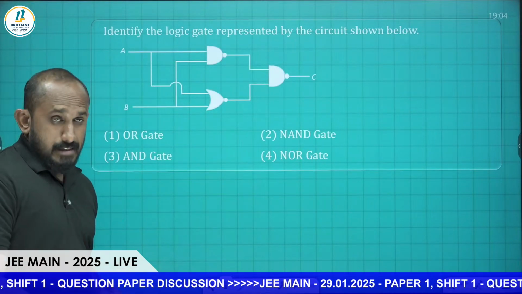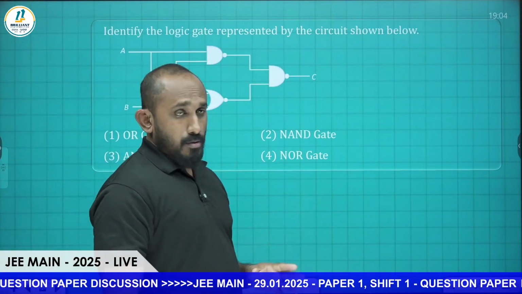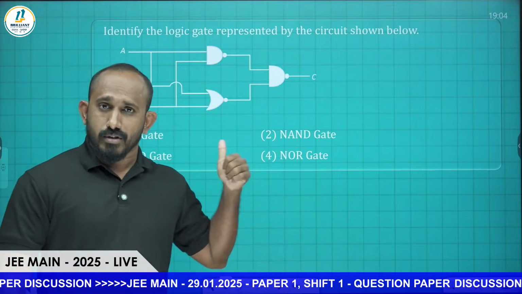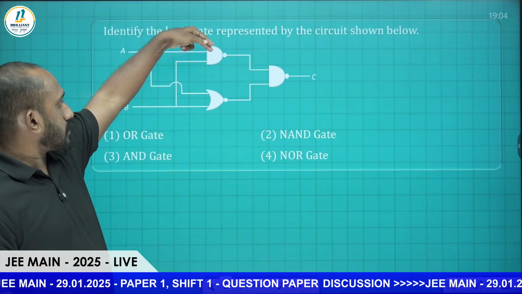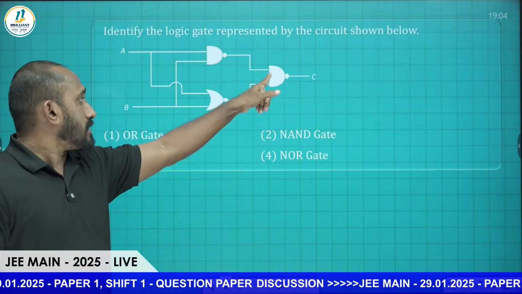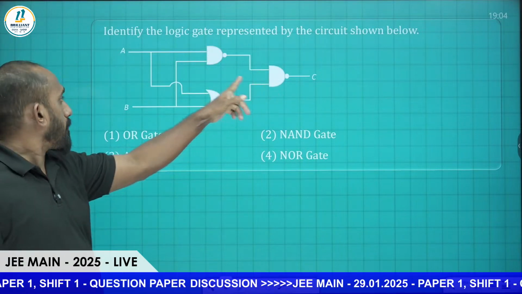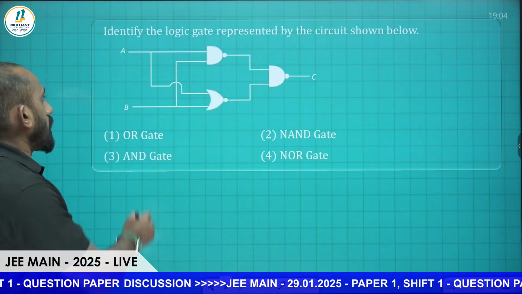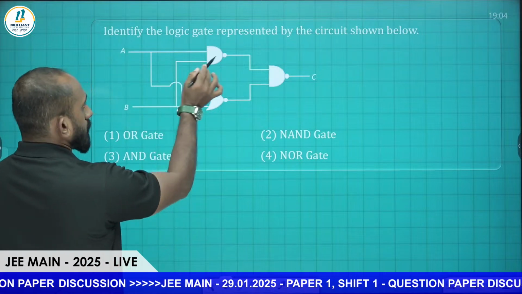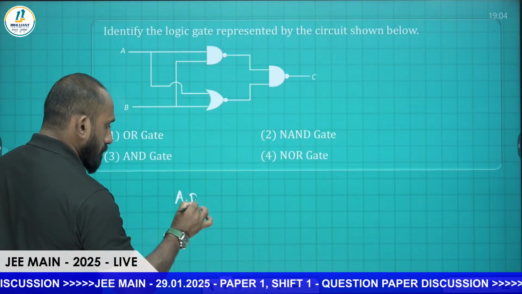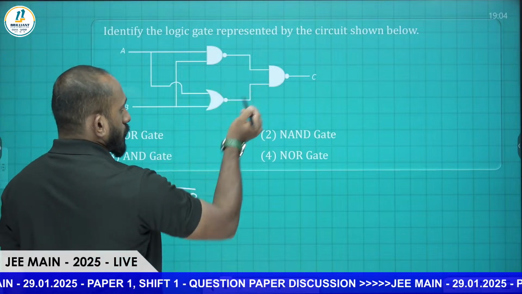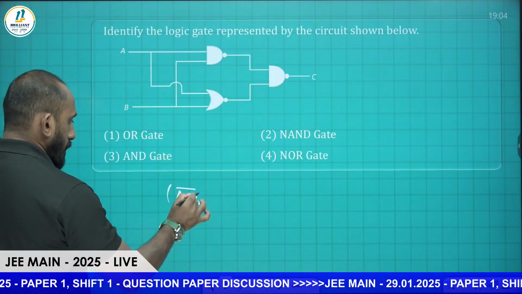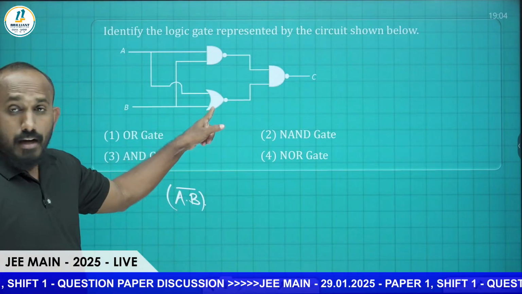Identify the logic gate represented by the circuit shown below. Yesterday also in shift 1 we got a similar question. So here we have a NAND gate, a NOR gate, and again a NAND gate. If you do the Boolean algebra here, A and B is subject to this one, so A and B, the whole bar is there. Then its output is given to another NAND gate.